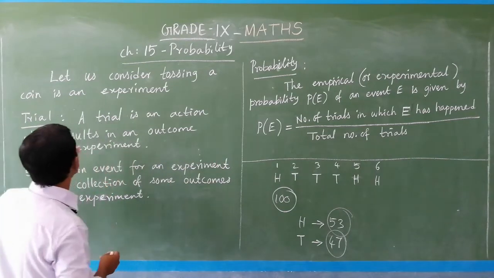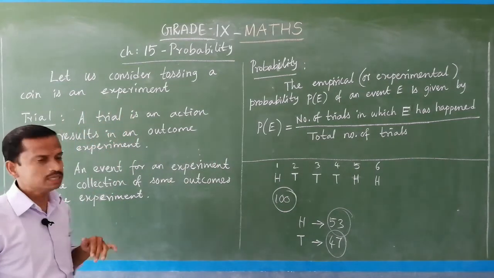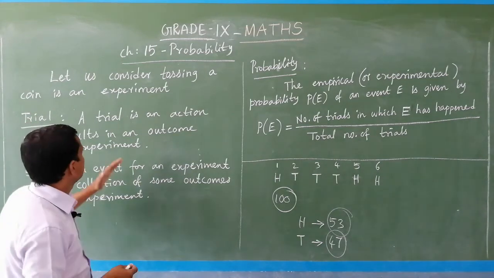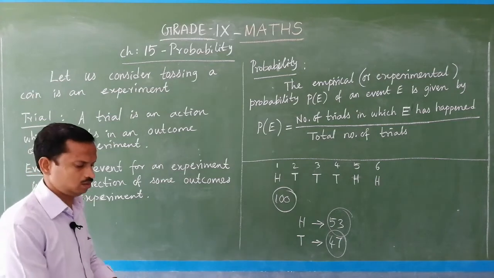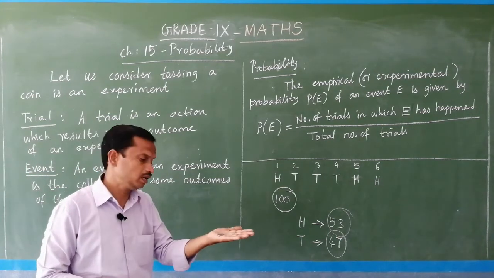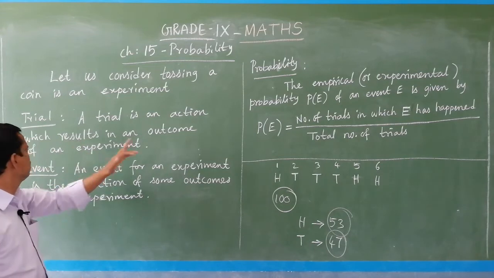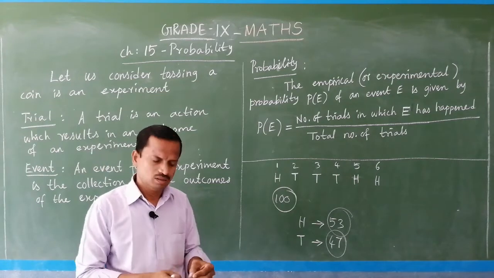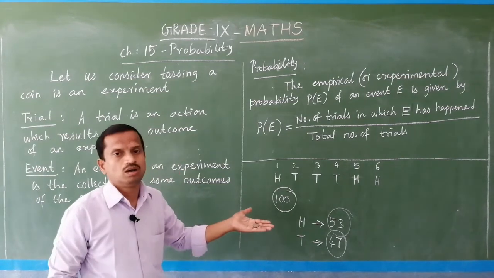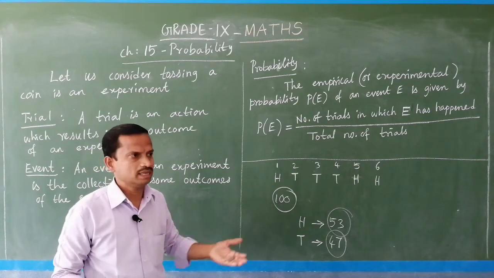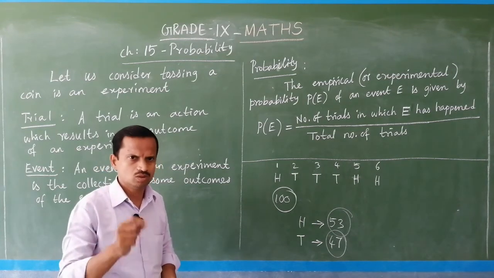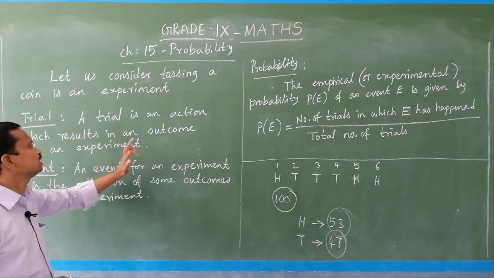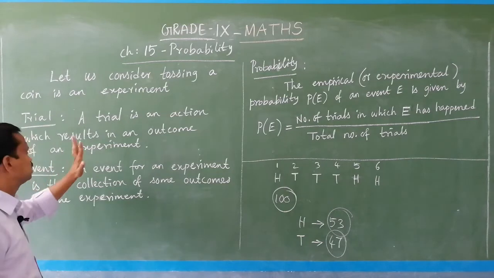So like that, here let us consider tossing a coin is an experiment, and trial means what? Trial is an action. Tossing a coin is an action which results in an outcome of an experiment. So when I toss it, now I got head. So every trial you will have an outcome. A trial is an action which results in an outcome of an experiment.